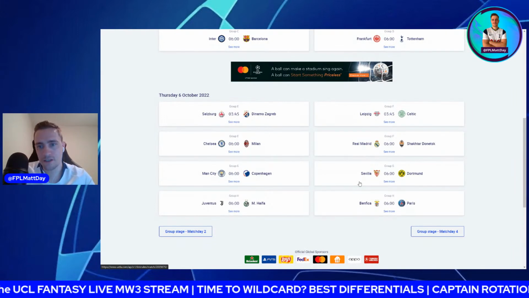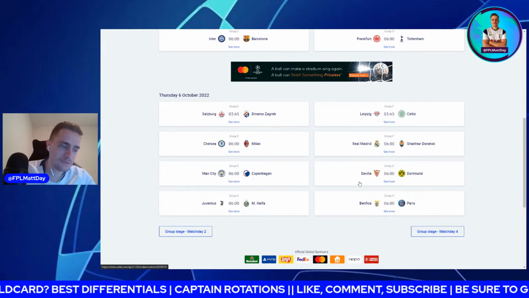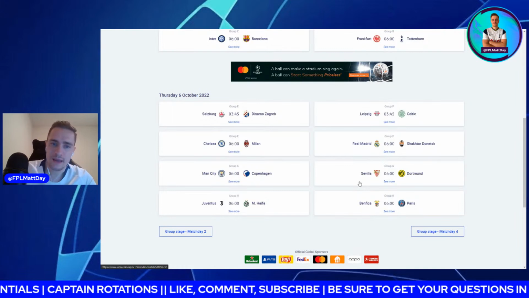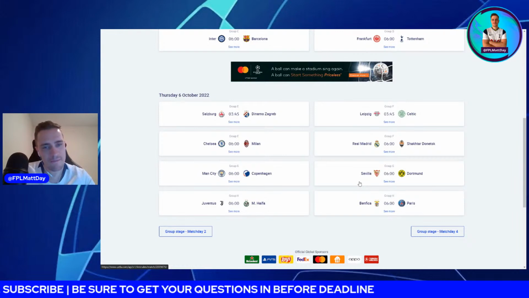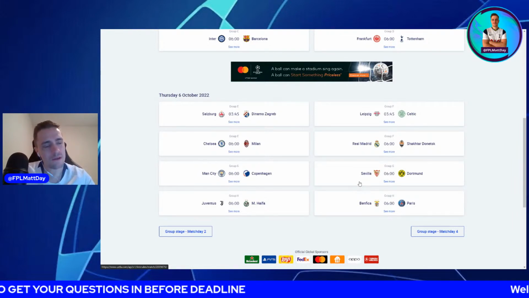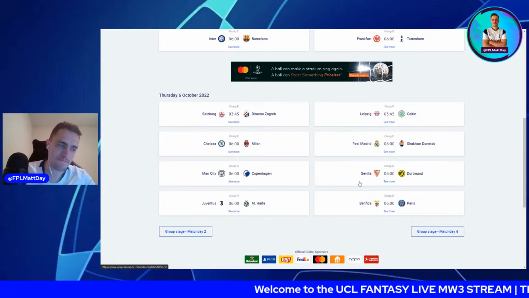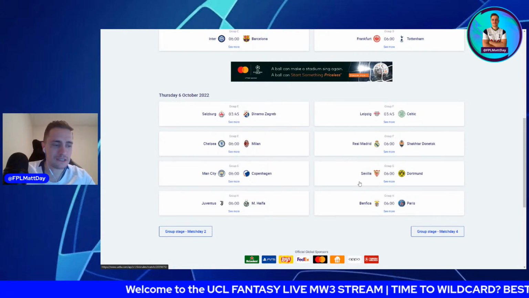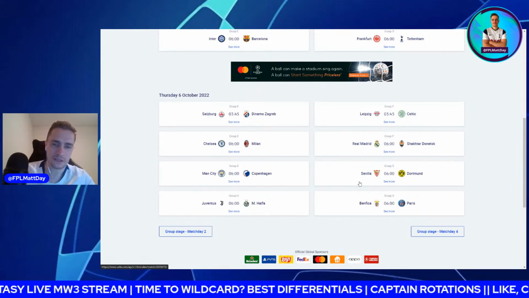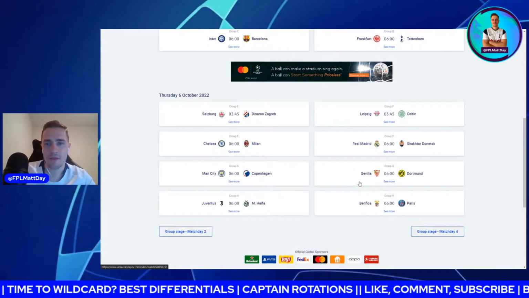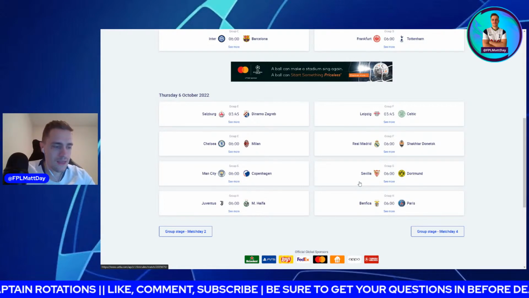We'll go to Leipzig versus Celtic. For this one, it is another tough one. Leipzig haven't started too well in the Champions League this season. I like Jota from Celtic. I really like him. But I think I'm going to go with Nkunku. I think this could be the game for him. This could be the match where we start to see the Nkunku from last season in the Champions League. There is rumours that he's agreed to join Chelsea. I'm not sure if that's going to play too much on his mind, but I think Nkunku will be the one to pick in that game. So that's my favourite option in that one.